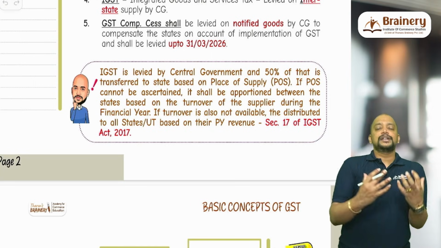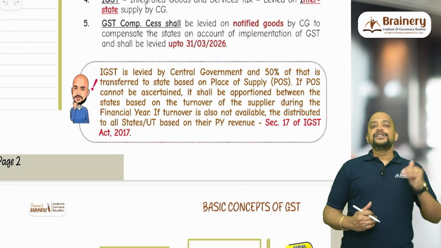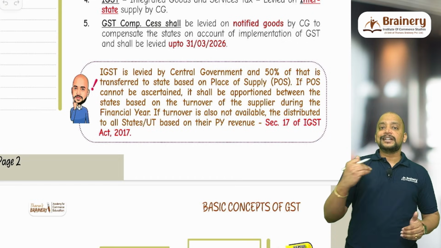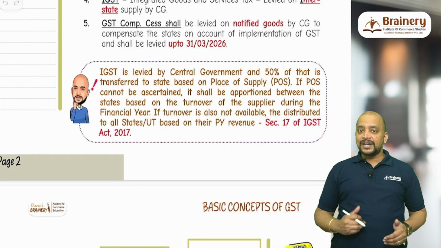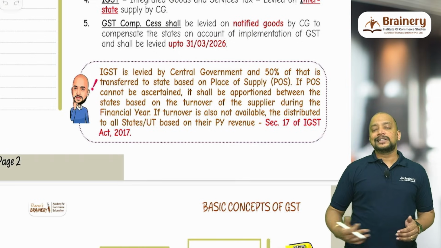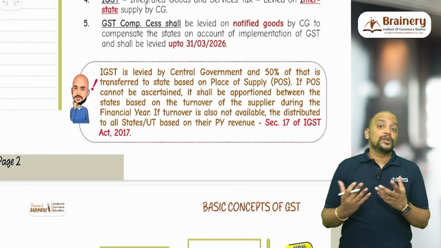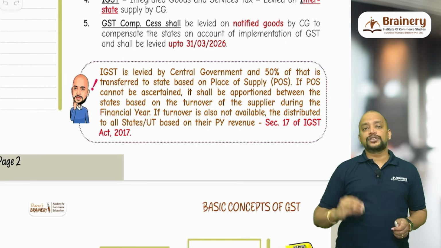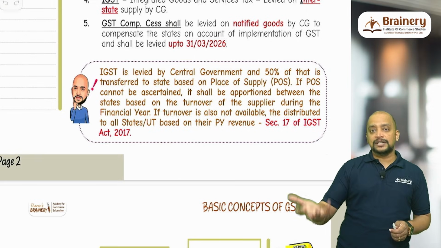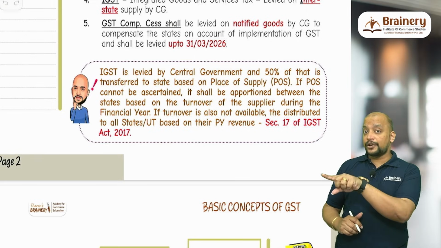during the financial year. Say, during the financial year, what is my turnover? Say I am in Tamil Nadu, with sales to Andhra Pradesh of 20 lakhs, to Karnataka 30 lakhs, and to Telangana 40 lakhs. Which means Andhra Pradesh, Karnataka and Telangana are in 2:3:4 ratio. So it will be divided. What will be divided? The remaining 50% portion. Say 10 lakhs is the worth of sales where the place of supply is not ascertainable.